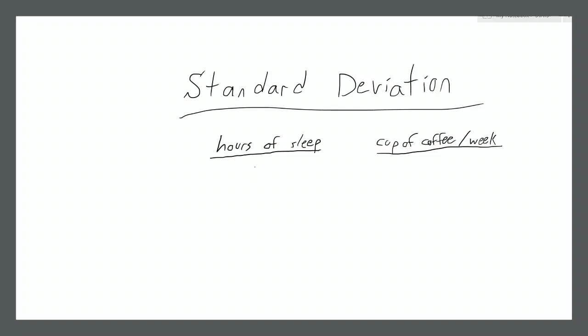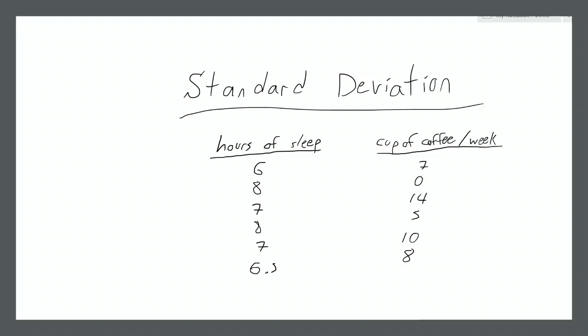So say for hours of sleep, people tell you, say 6, 8, 7, 8, 7, 6.5. And let's say for cups of coffee, people give you the answers 7, 0, 14, 5, 10, and 8.